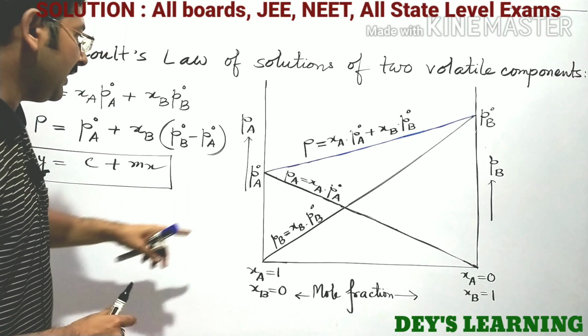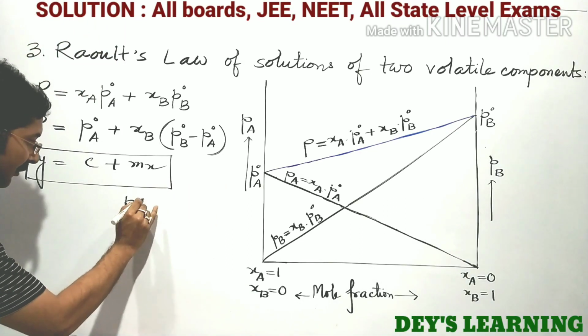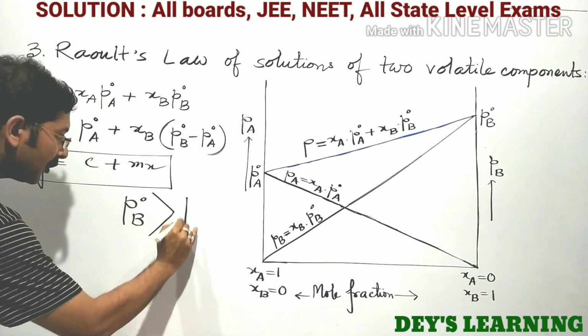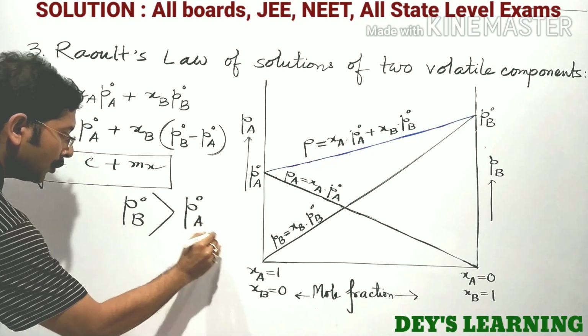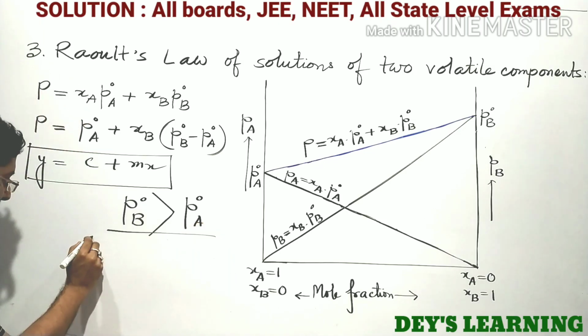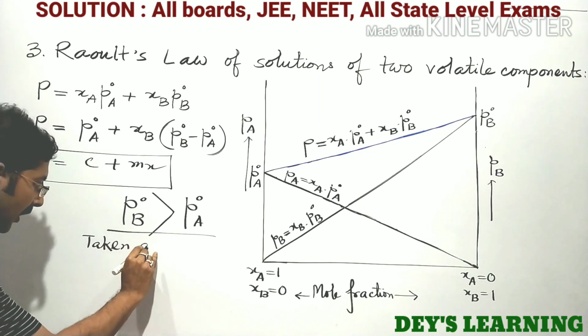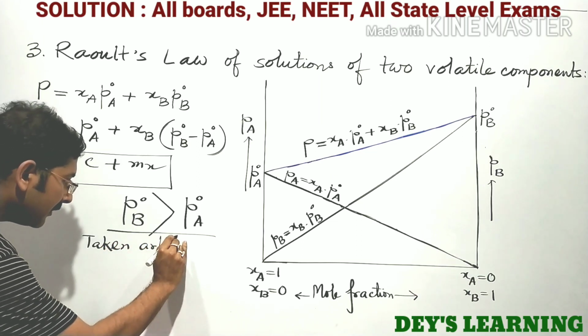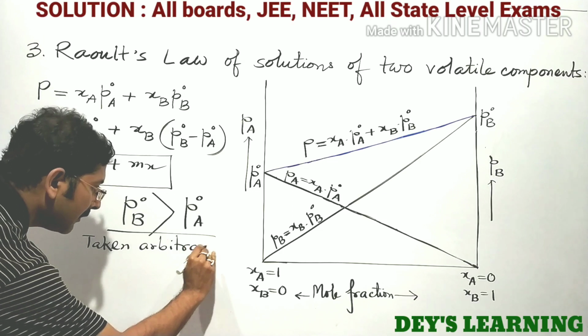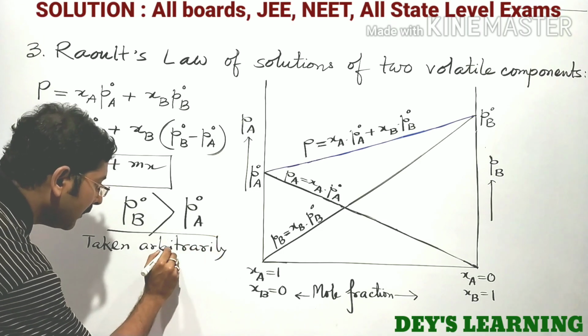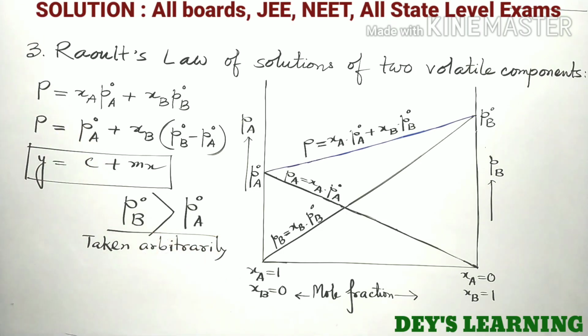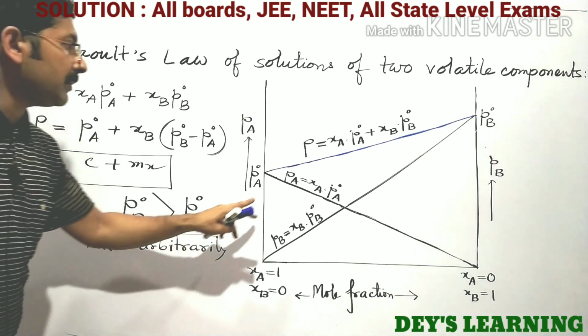We have arbitrarily taken here P0B is greater than P0A. It is taken arbitrarily. Okay.